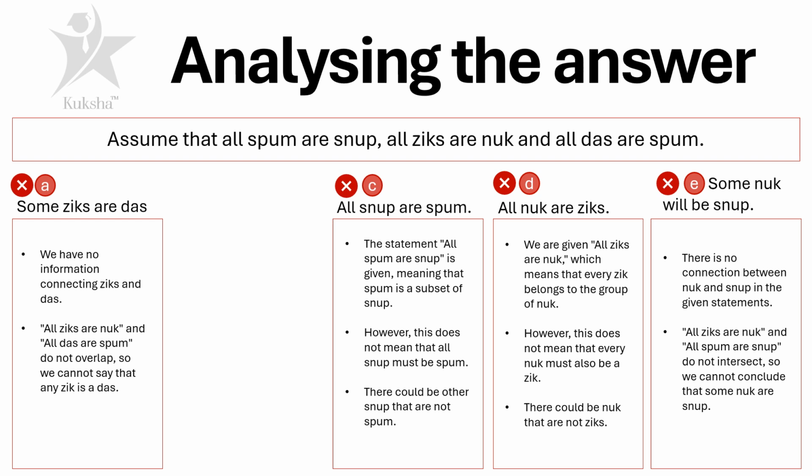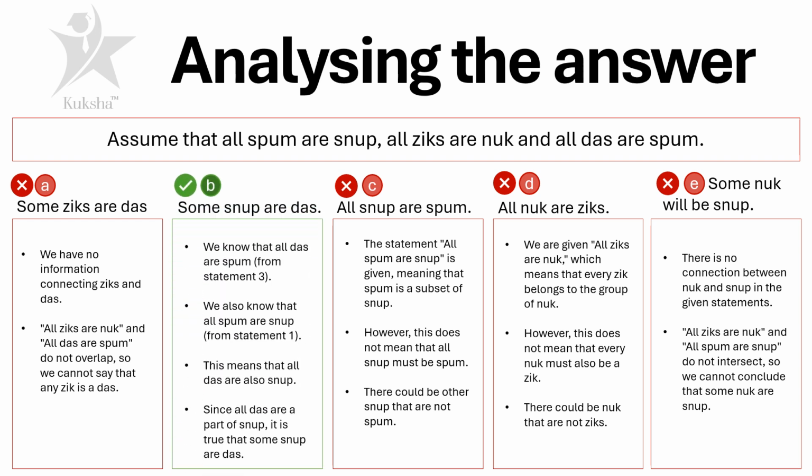Option number E, some nuck will be snup. There is no connection between nuck and snup in the given statements in the question. All ziks are nuck and all spum are snup do not intersect. There is no connection between these two. So we cannot conclude that some nuck are snup. So B, some snup are das, is the right answer.